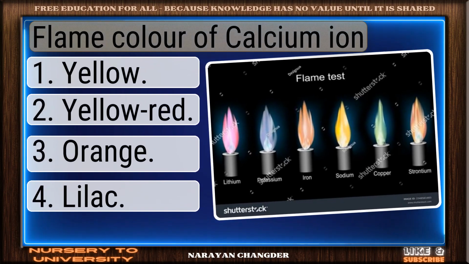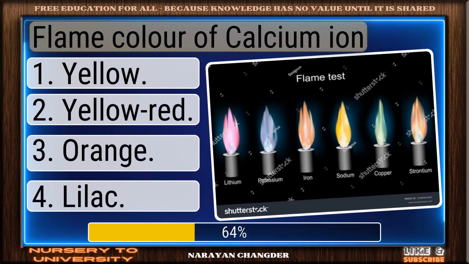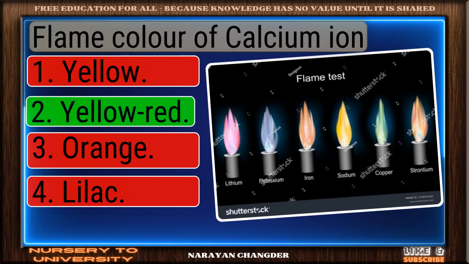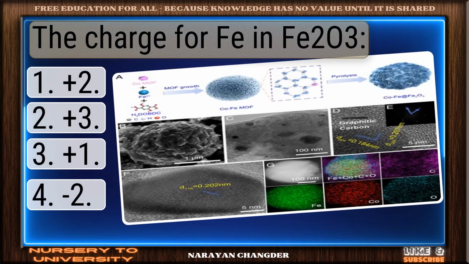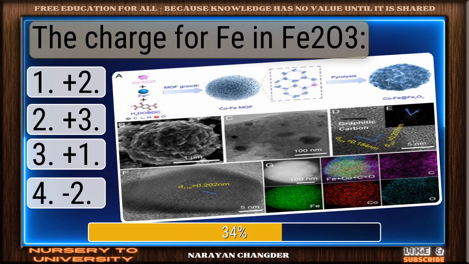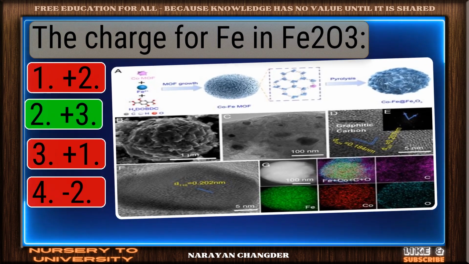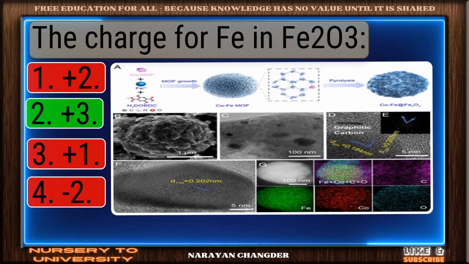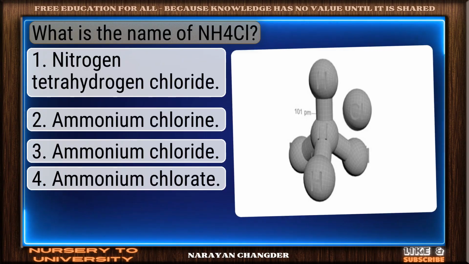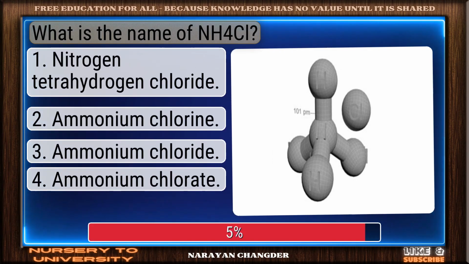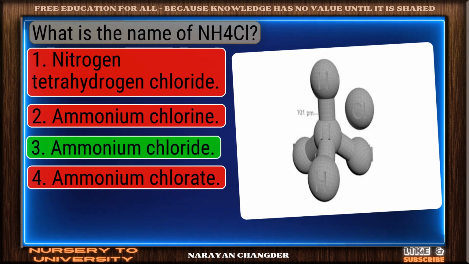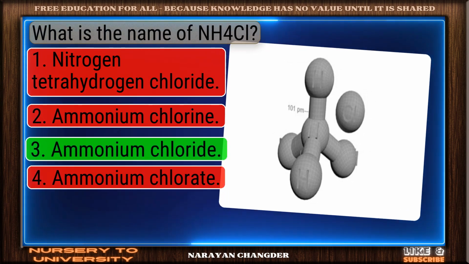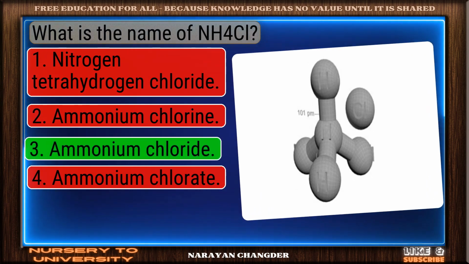Flame color of calcium ion. Solid response. Yellow-red is a valid choice. The charge for Fe in Fe2O3? Correct. +3 is the right answer. What is the name of NH4Cl? Exactly. Ammonium chloride makes sense, and it is the right choice.